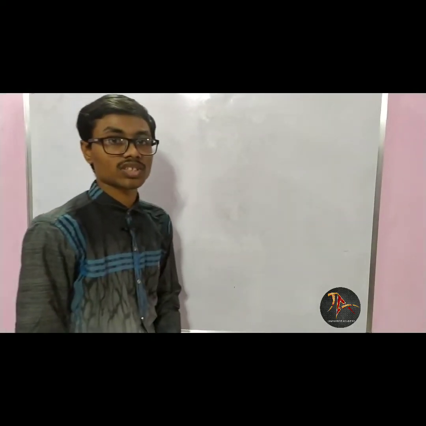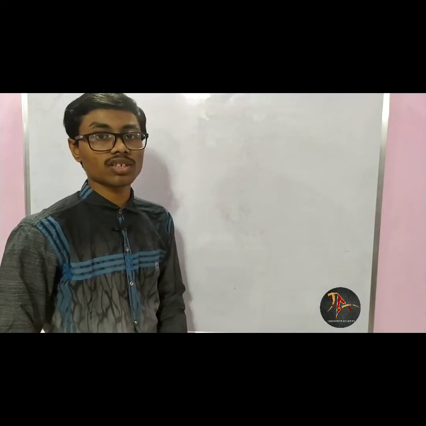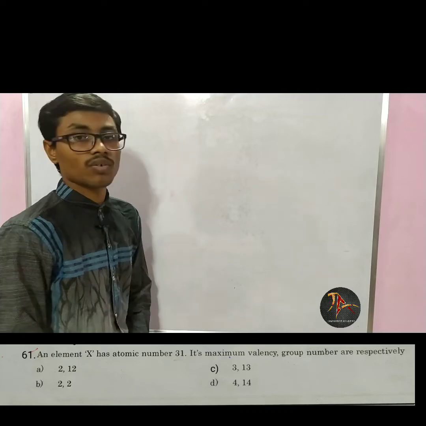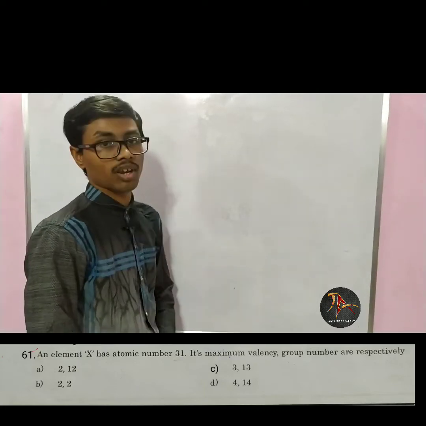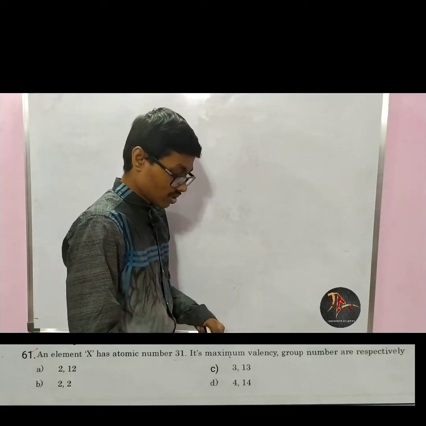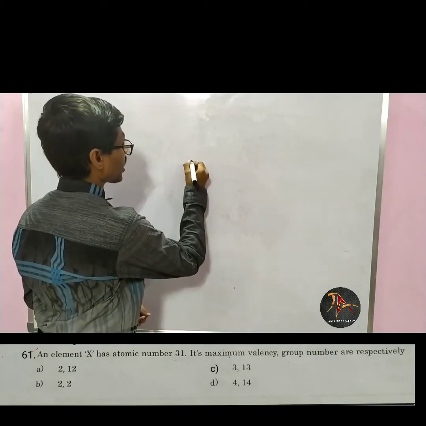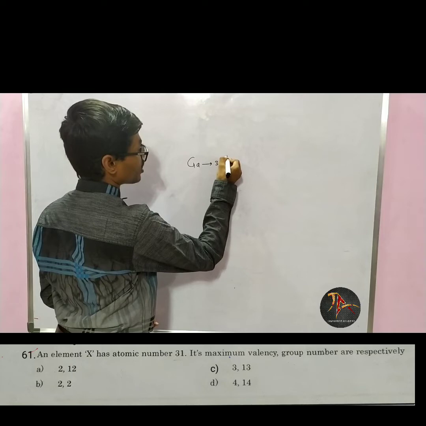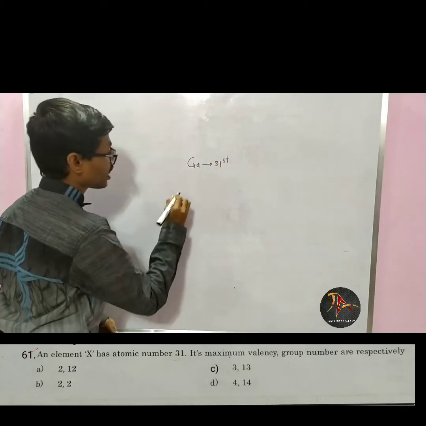For solving this question, remembering the periodic table is most important. So we have to remember at least 40 elements of the periodic table. The 31st element is gallium.